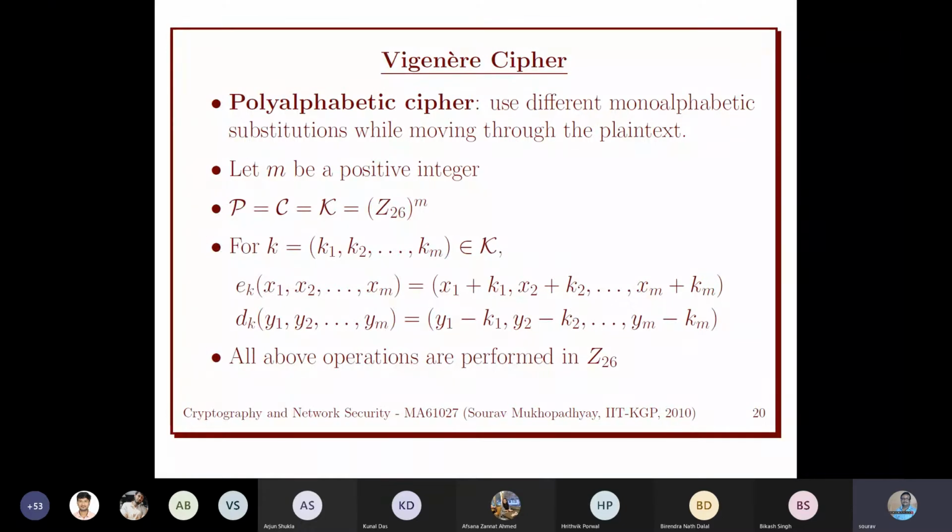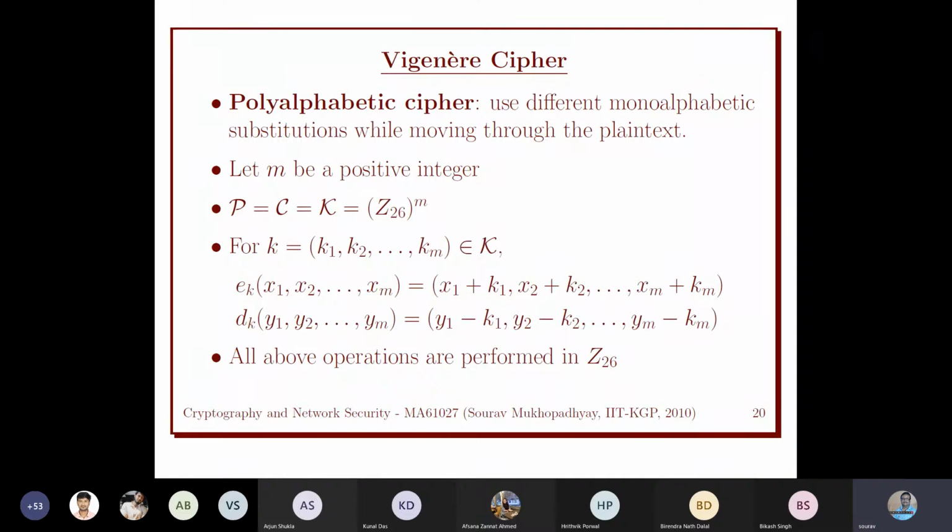to hide the message. So cryptography is the way of secret writing, hiding. That's why we use some technique on the message to hide the information. That is called the encryption technique or encryption function, which is a function of two inputs: plaintext space cross key space to ciphertext space. And then we started with some classical cryptosystems. Today also we'll continue with that.